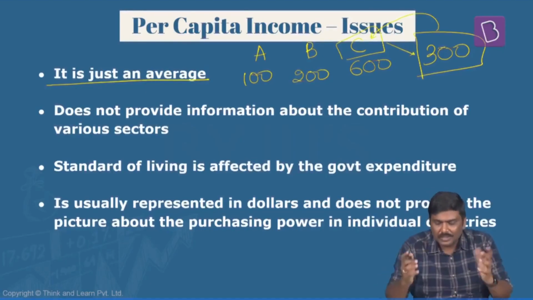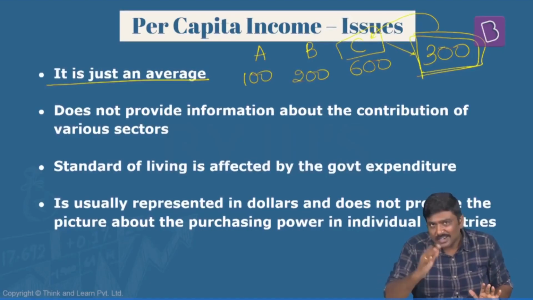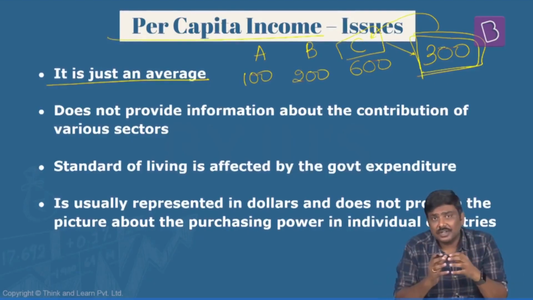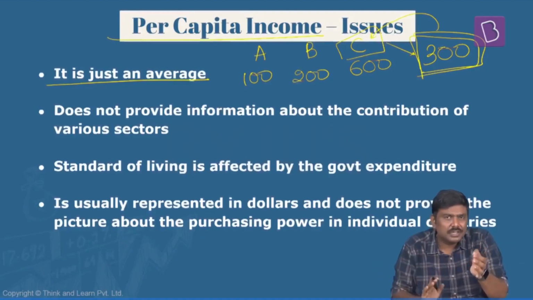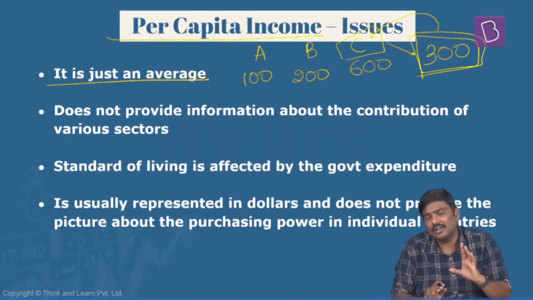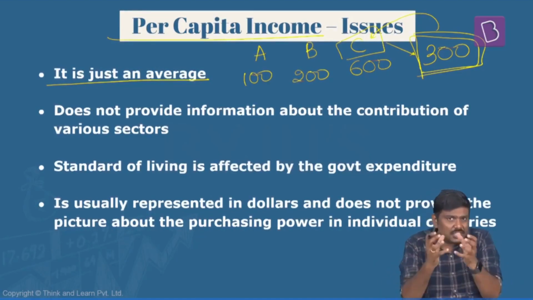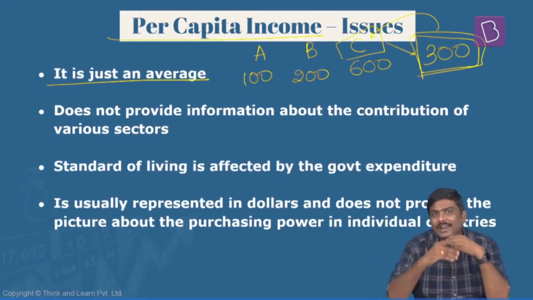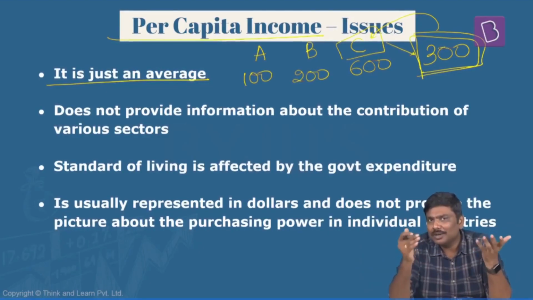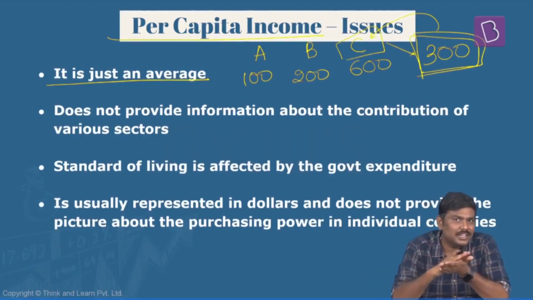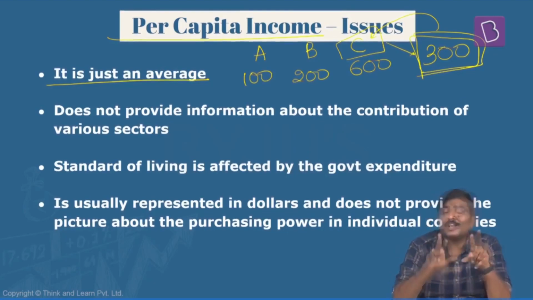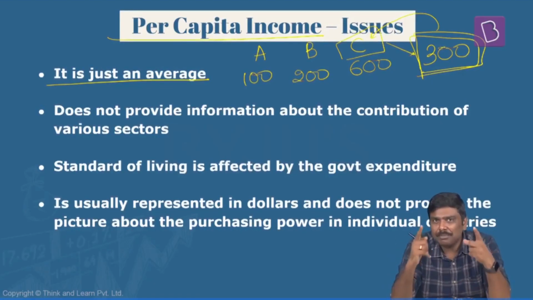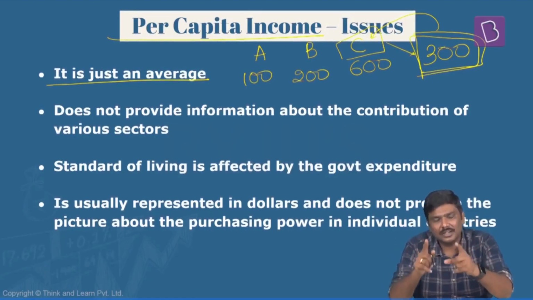And second point, if the PCI is 300, it doesn't mean that every Indian is earning 300 rupees. In the case of India, the situation is that there's a large chunk of population which is earning much lower than the per capita income. And on the other hand, there is a very small population which is earning much higher than the per capita income. So when you arrive at a per capita income, yes, it is the average income earned by an Indian. That doesn't mean that all of us are earning this particular income. It's just an average. It doesn't represent the actual situation on the ground.